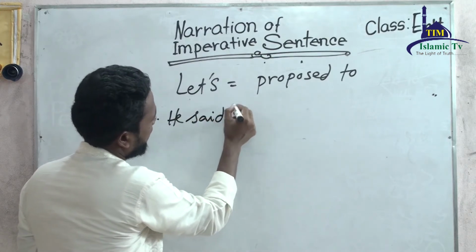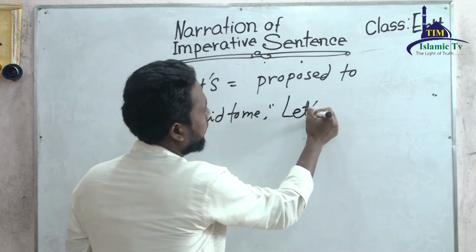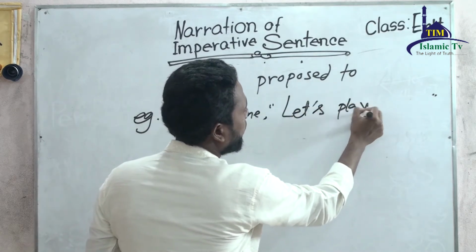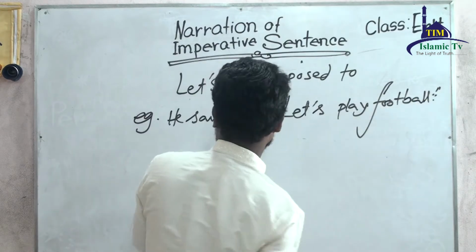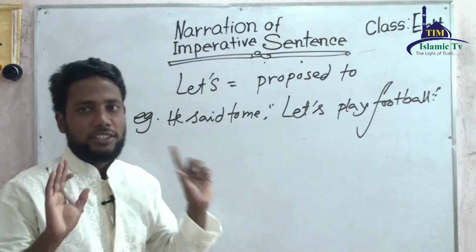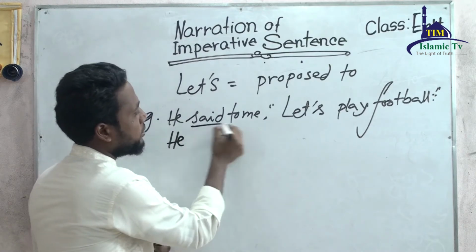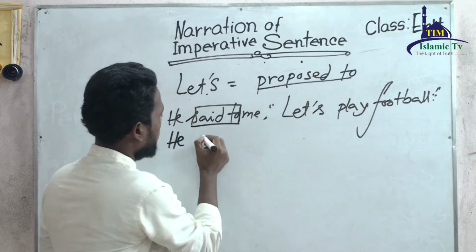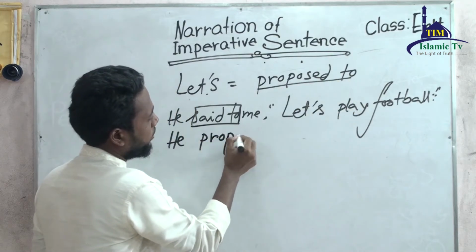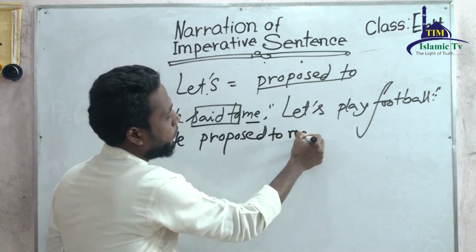He said to me, let's play football. So that's very easy. First you have to use he; said to will be changed, let's is equal to propose to, he proposed to me.